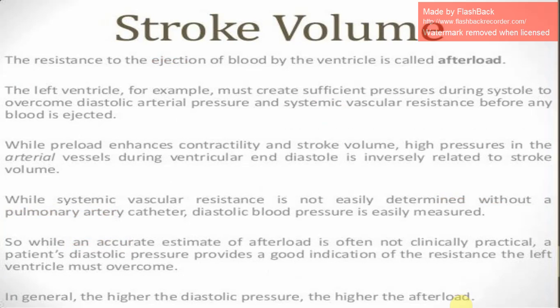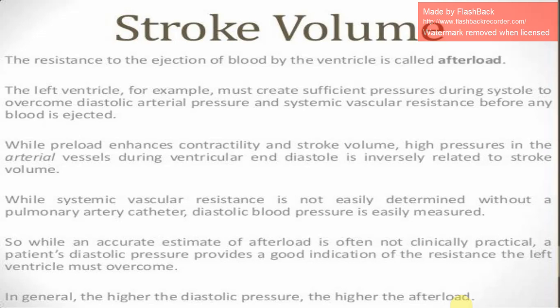The resistance to the ejection of blood by the ventricle is called afterload. The left ventricle, for example, must create sufficient pressure during systole to overcome diastolic arterial pressure and systemic vascular resistance before any blood is ejected. While preload enhances contractility and stroke volume, high pressure in the arterial vessels during ventricular end diastole is inversely related to stroke volume. While systemic vascular resistance is not easily determined without a pulmonary artery catheter, diastolic blood pressure is easily measured.